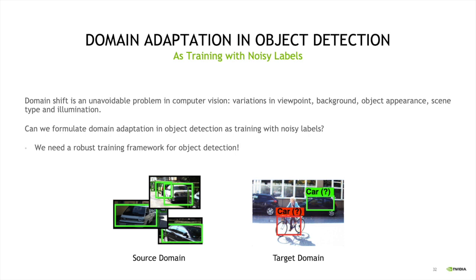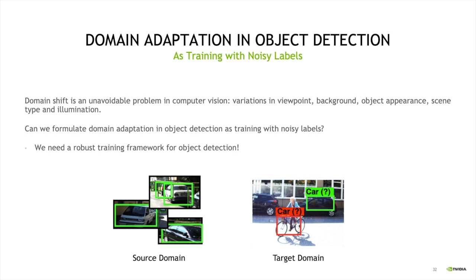Many of you know that domain shift is a common problem in computer vision, because we usually train our models on a data set, and when we deploy them in real-world applications, the data that is coming to our model is coming from a slightly different distribution. So here we want to see if we can formulate the domain adaptation problem for object detection using training from noisy labels. So we're going to assume in this part of the talk, in the bottom part, that we have a